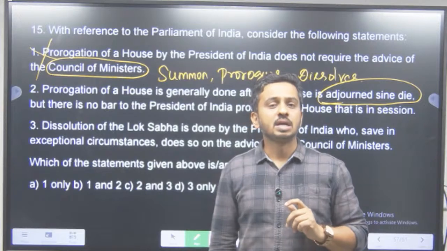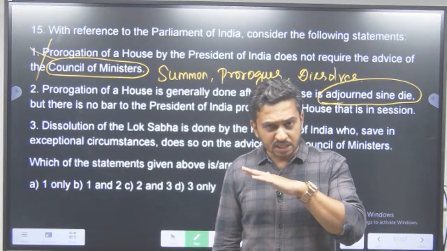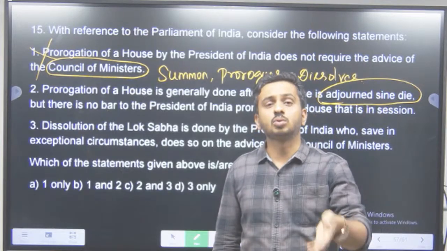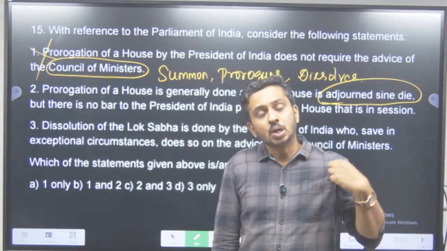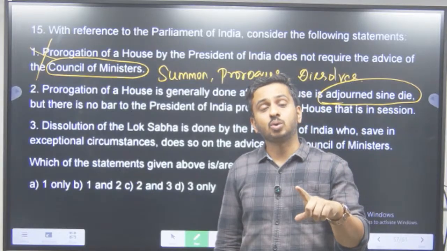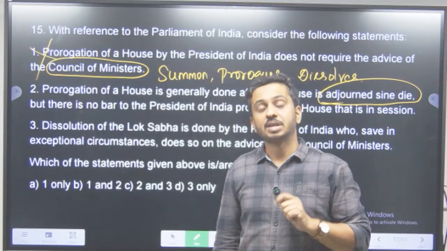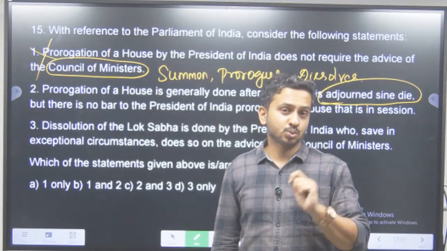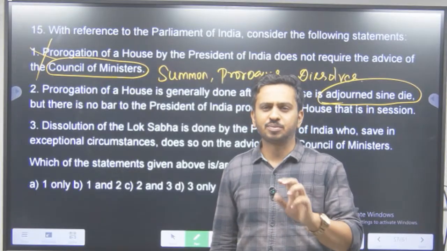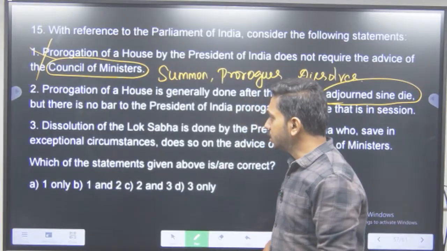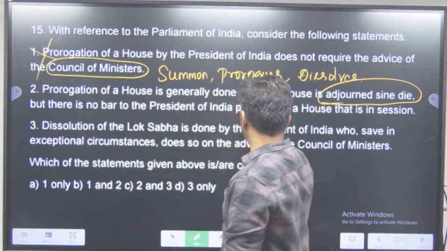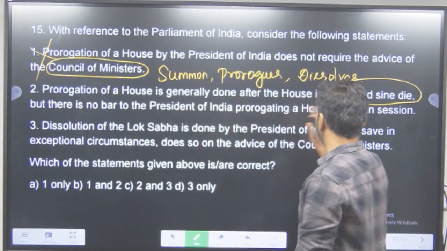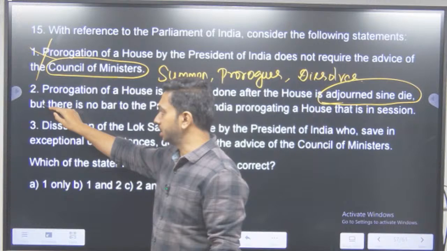No. If a session is going on, can the President prorogue that house right away without waiting for the Speaker to actually go for a sine die? Yes, he can do it if the Council of Ministers advise so. Do they advise so? Definitely no. Okay. So prorogation of house is generally done after the house is adjourned sine die, but there is no bar to the President of India proroguing a house in that session. That is a right statement.